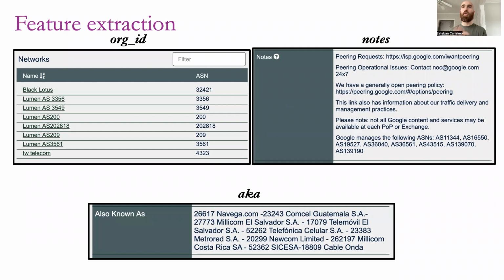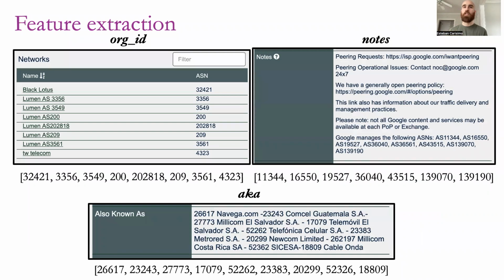And the idea is to convert all the embedded information here into this format. This is very straightforward for the org ID. The structure is very simple. The data is structured in a way that is simple to retrieve the autonomous system numbers under the same organization. But for the notes, it's not simple, and for the AKA, it's not simple as well. We need to develop some pattern extraction rules or pattern recognition tools, in fact, to extract this information.